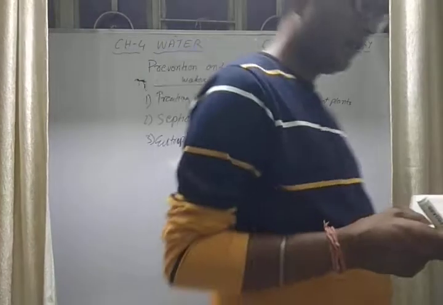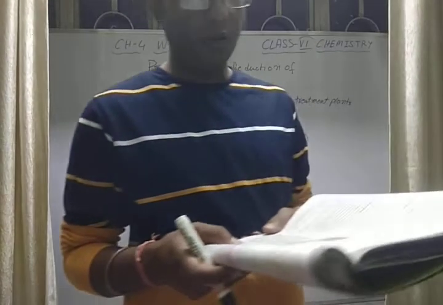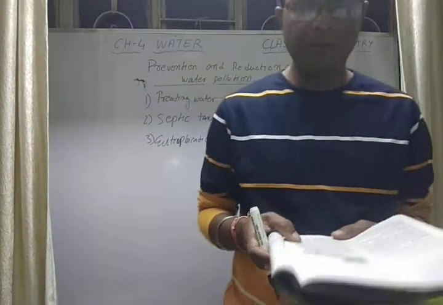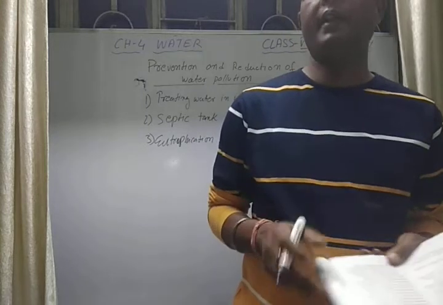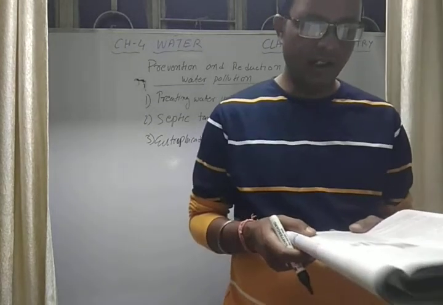So excessive use of fertilizers and pesticides gives rise to eutrophication, and therefore it should be replaced. Farmers should be insisted to use organic manures instead of chemical fertilizers.